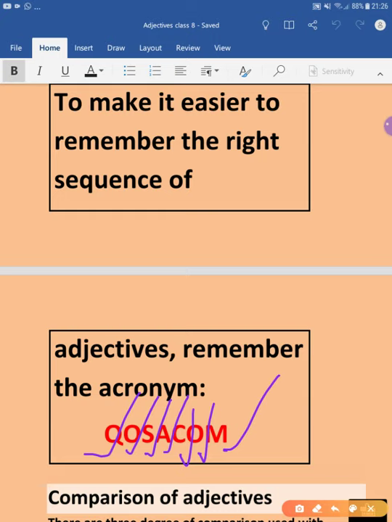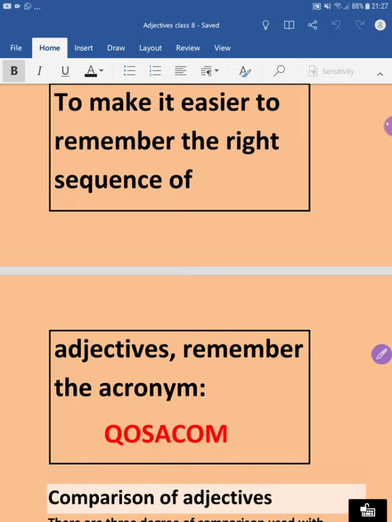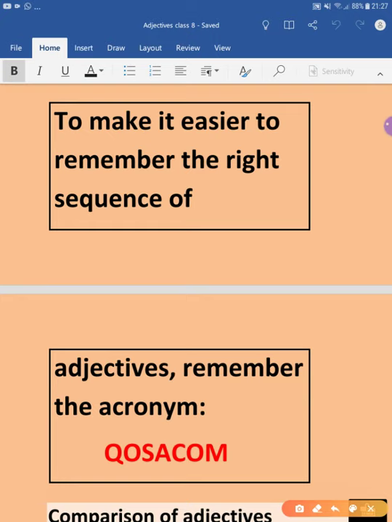Okay, so I hope now you can remember the order of adjectives in very short, so that you do not have to remember the whole name. Only QOSACOM is, sorry, one more is missing there, the P is missing there. Now that is the purpose. Okay, P is missing there. So you can now remember QOSACOM, P, right?